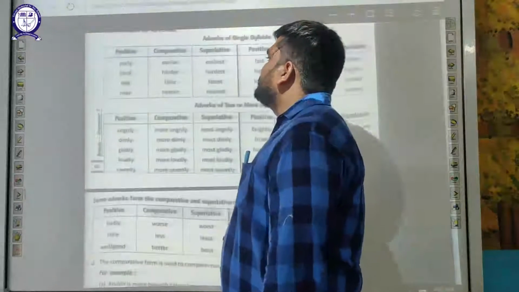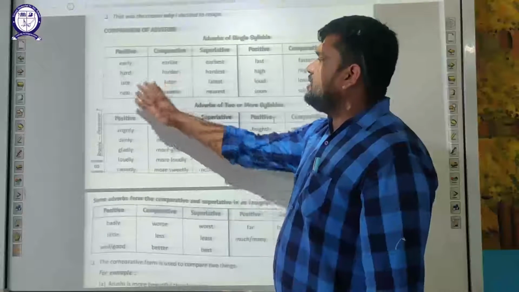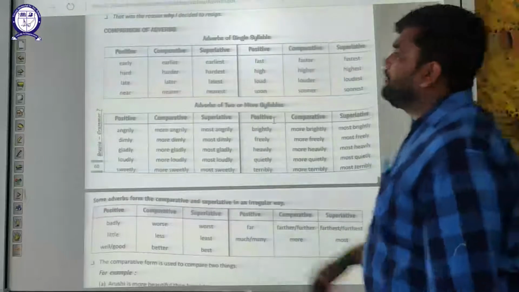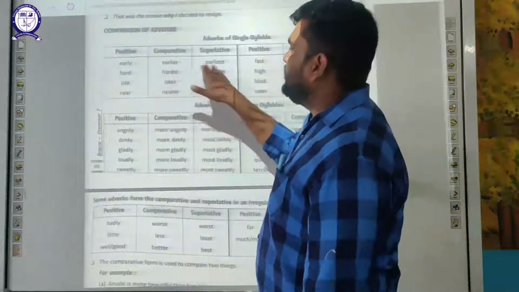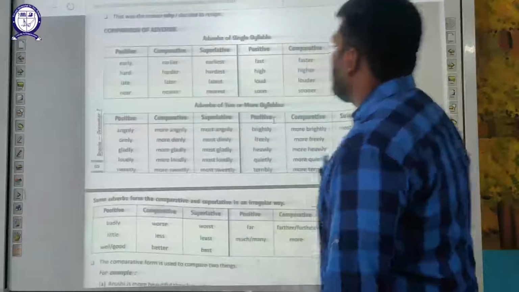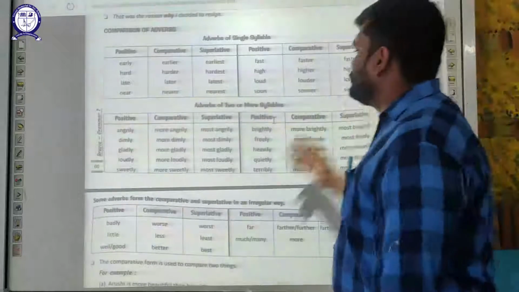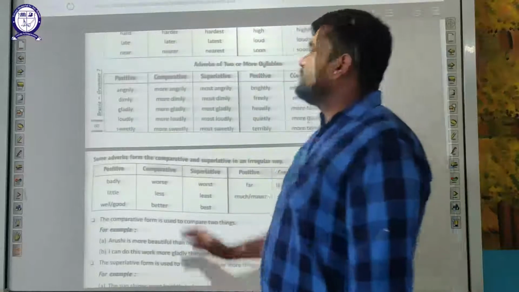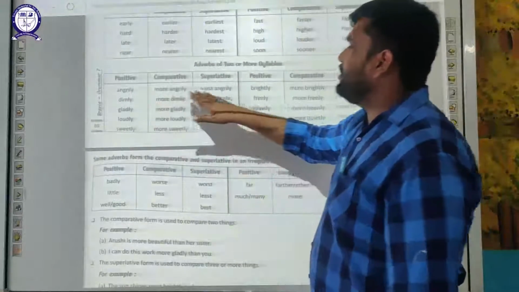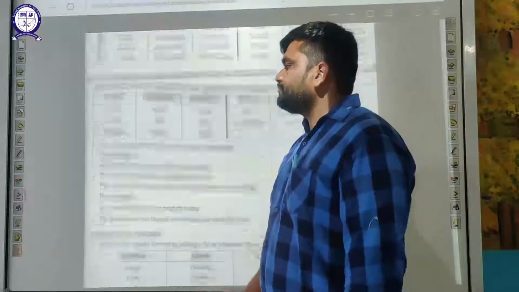Now comparison of adverbs. Adverbs of single syllable: early, earlier, hard, harder, late, later, near, nearer. If you are going for the degree now: early, earlier, earliest; hard, harder, hardest; late, later, latest; near, nearer, nearest; fast, faster, fastest; high, higher, highest; loud, louder, loudest; soon, sooner, soonest. Now if you have two or more syllables, like angrily, more angrily, most angrily; freely, more freely, most freely.